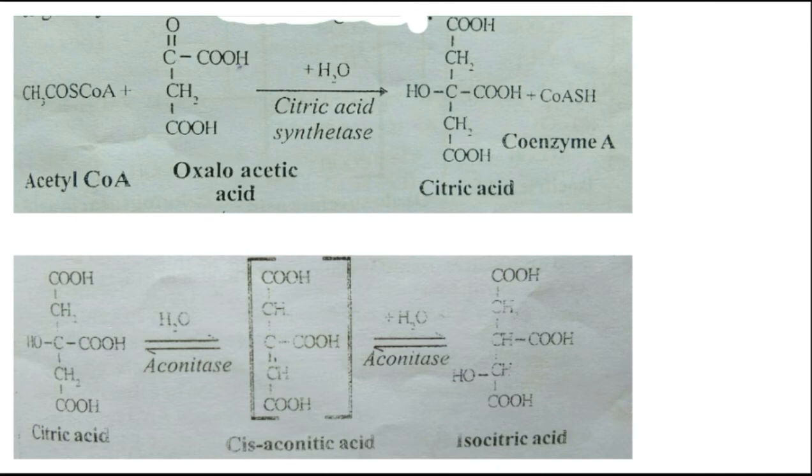In the second reaction, citric acid is isomerized to isocitric acid, and the isomerization occurs in 2 steps, dehydration and hydration.